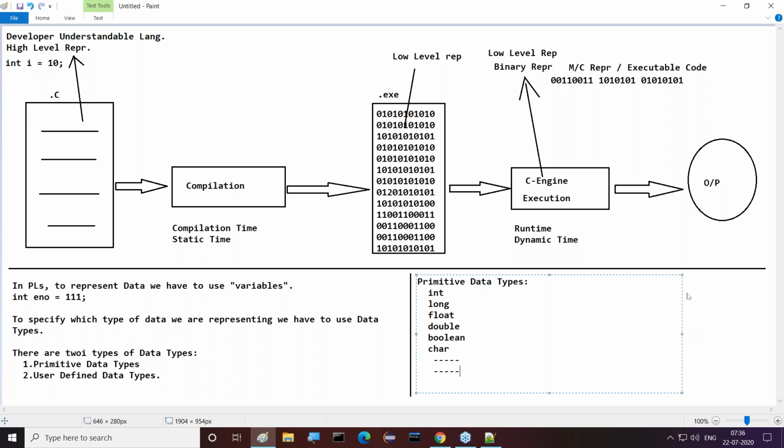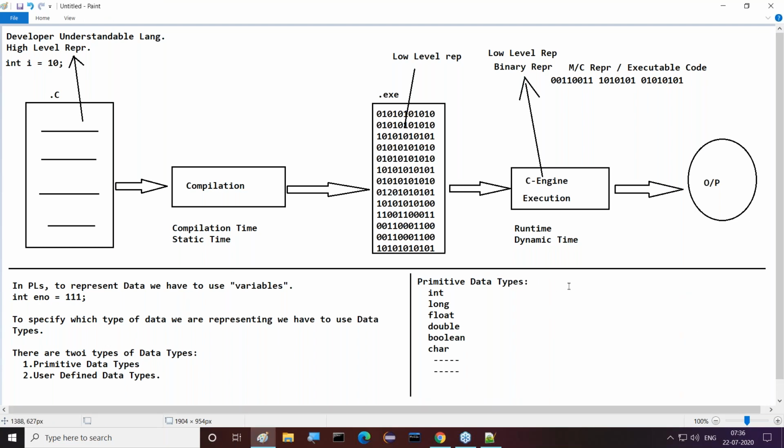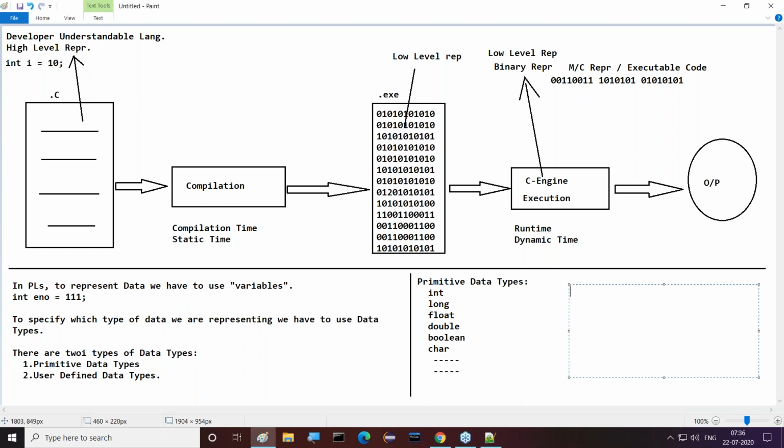Good. Listen now. Important point I'm telling to all of you. Now, for example, all of you have to listen carefully. If I declare int i is equal to 10, I'm asking this question to all of you: what will happen internally if I declare int i is equal to 10? What will happen internally? Right?